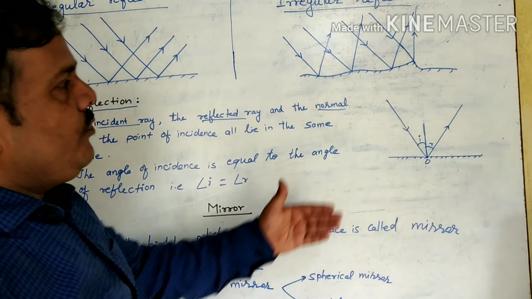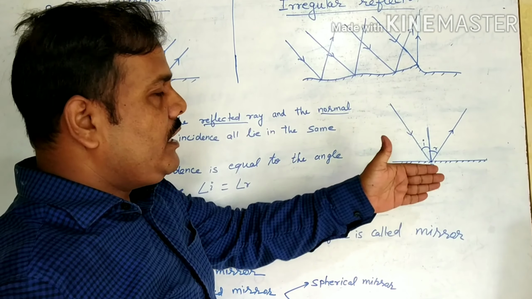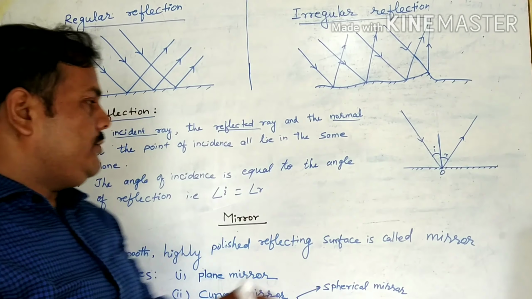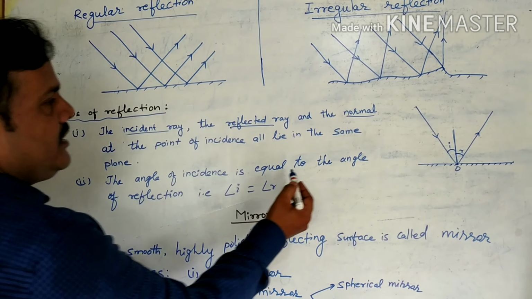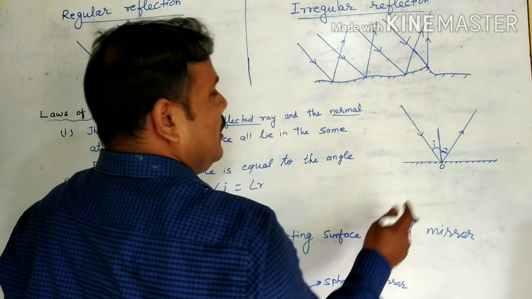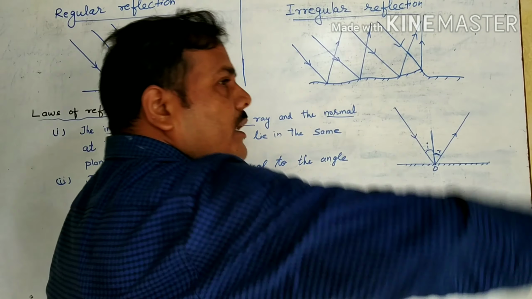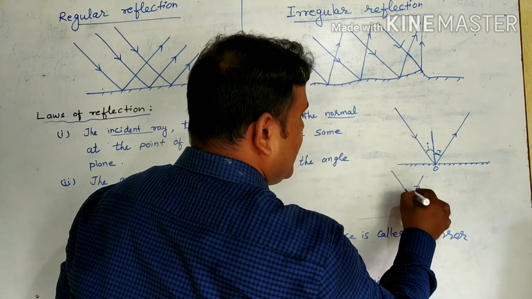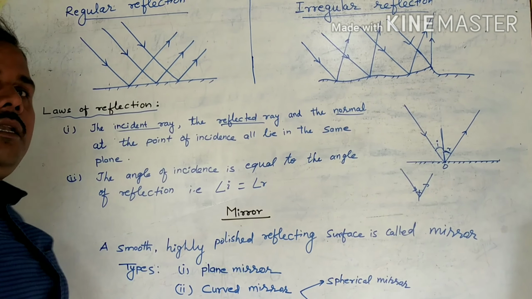Sometimes a student thinks that the surface we draw on is the plane. No, plane means that light coming from this side and reflecting to that side, this is the plane. And the second law: the angle of incidence is equal to the angle of reflection. This angle is always equal to this angle. Light needs only one point, no need for a very big surface. Suppose light strikes this surface and reflects, and you draw the perpendicular here. So this angle is equal to this angle, meaning angle I equals angle R.